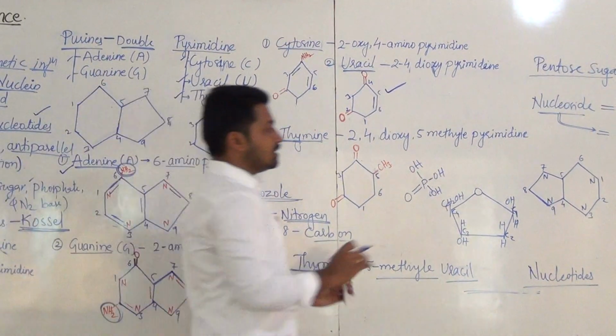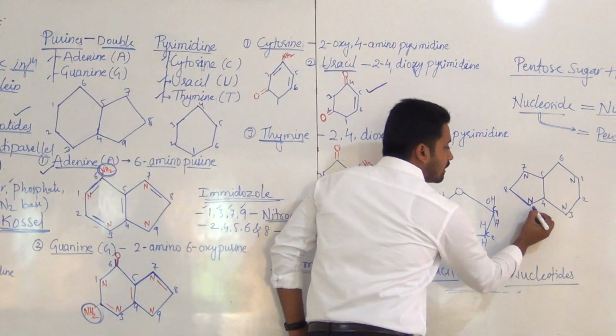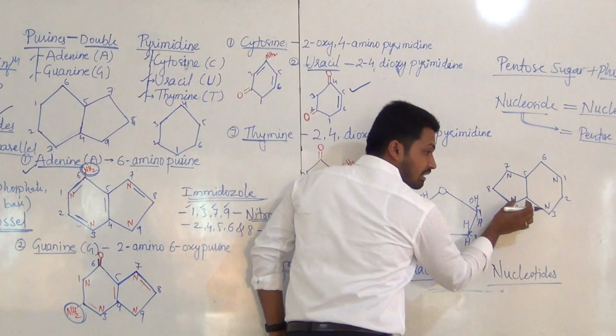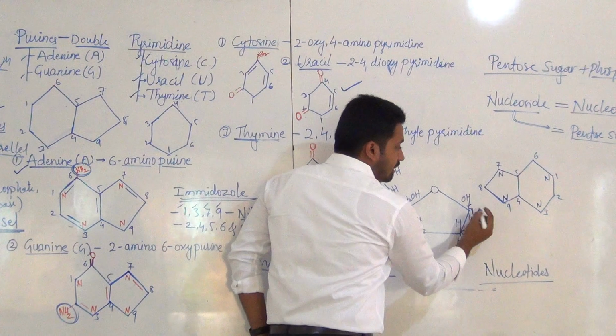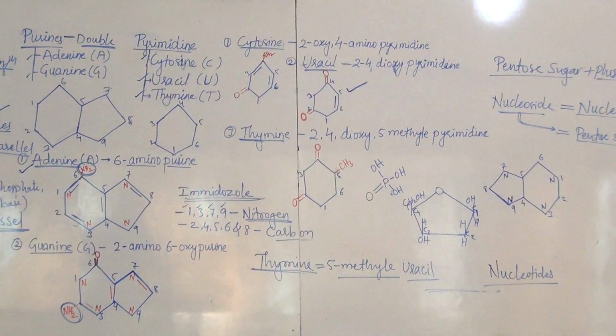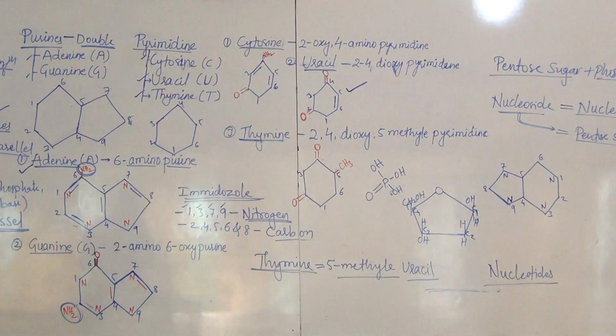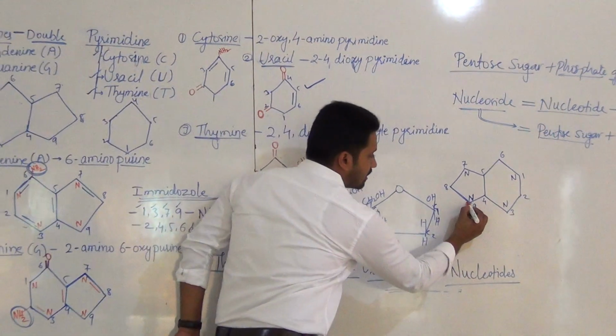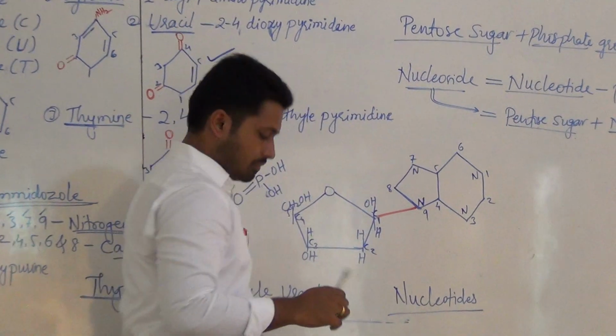The nitrogen which is present at ninth position will join with this carbon number 1. How is it going to form?